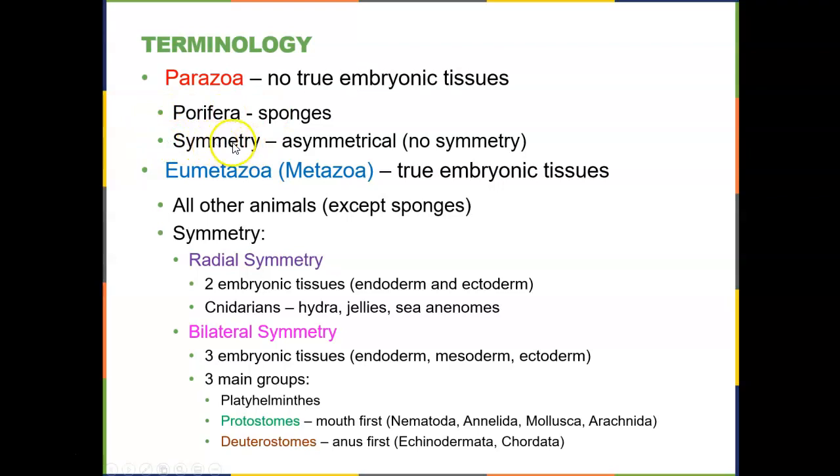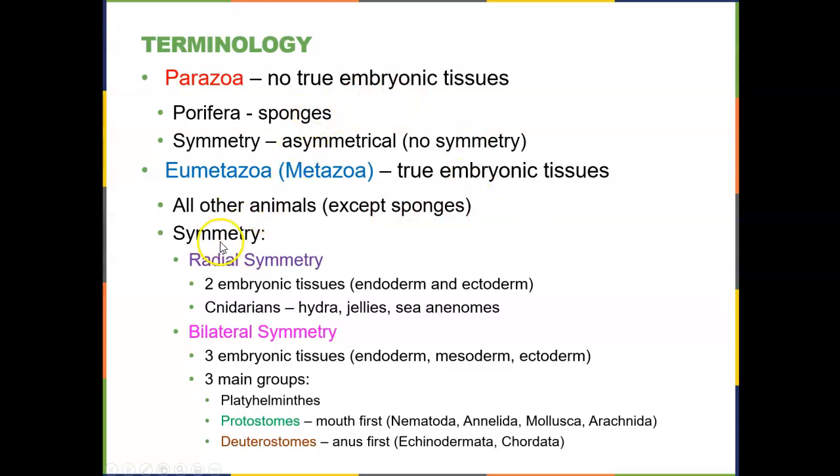In this group, we also see that from a symmetry perspective, sponges are asymmetrical, that there is really no particular organization of cells into tissues. Then we look at eumetazoa, or just metazoa, as the true embryonic tissues that are going to differentiate into those categories we talked about last chapter, the epithelial, connective, muscle, and nervous tissues. So this group, the metazoa, will include all of the other animals except the Porifera or the sponges.